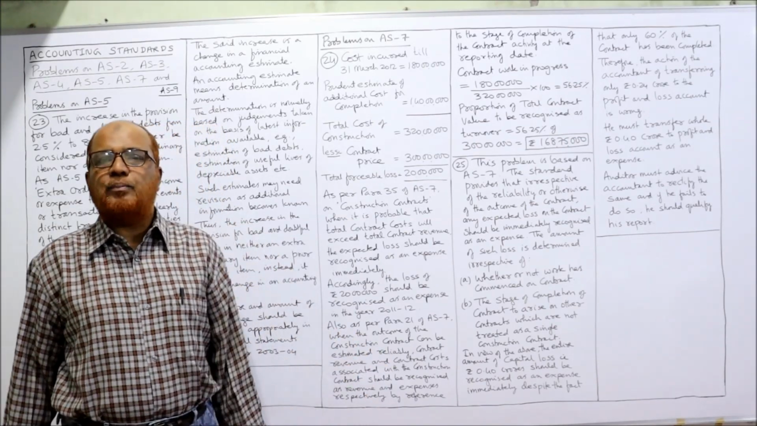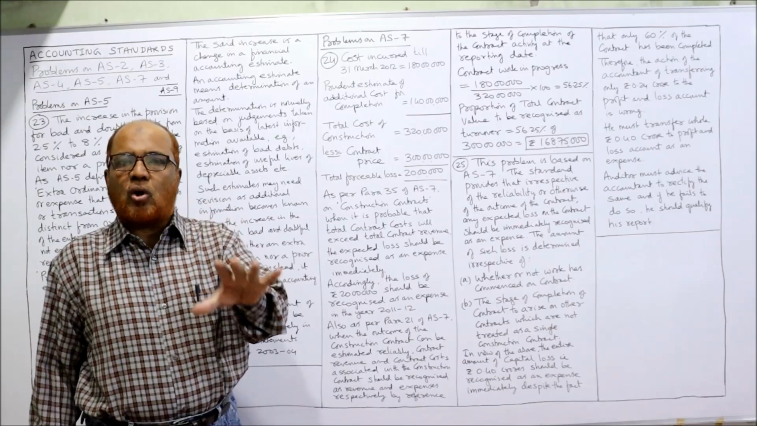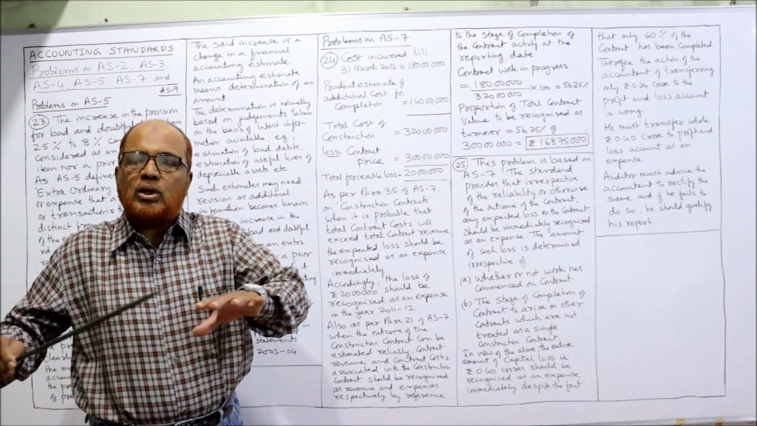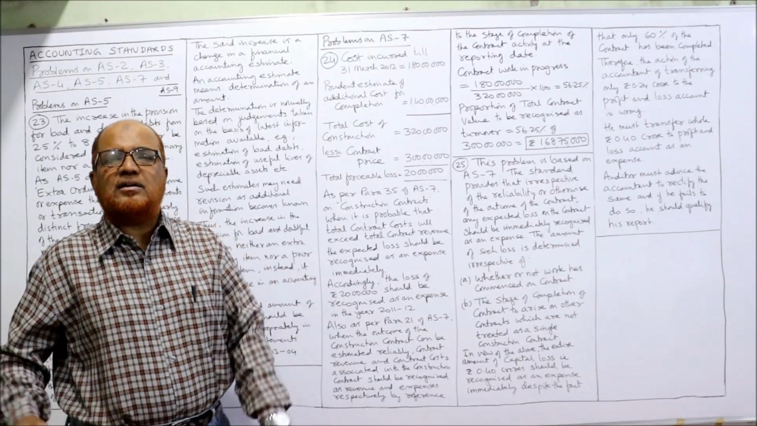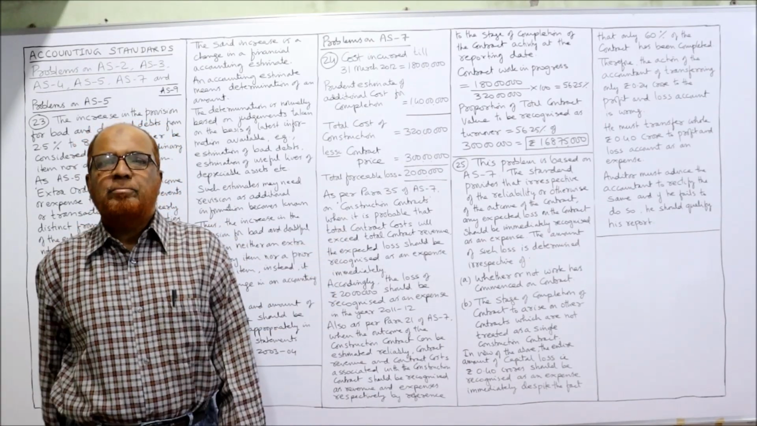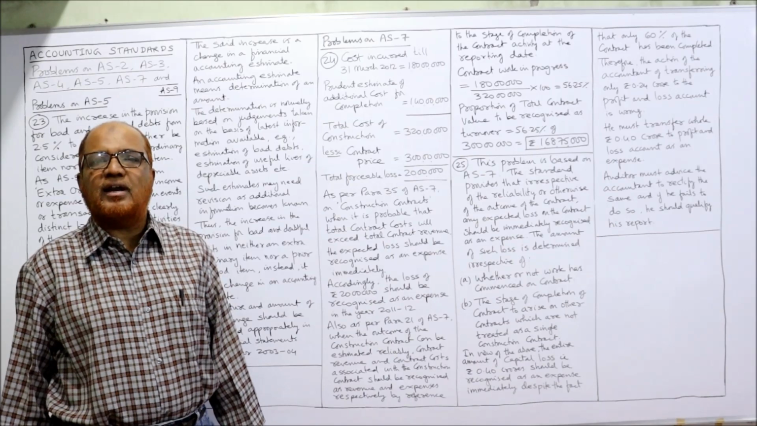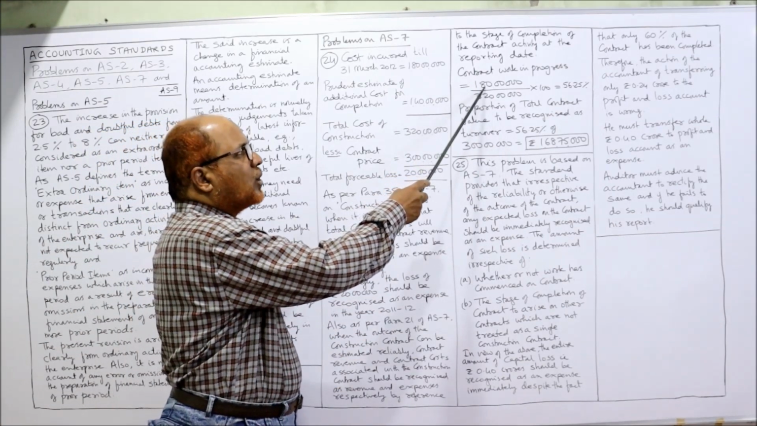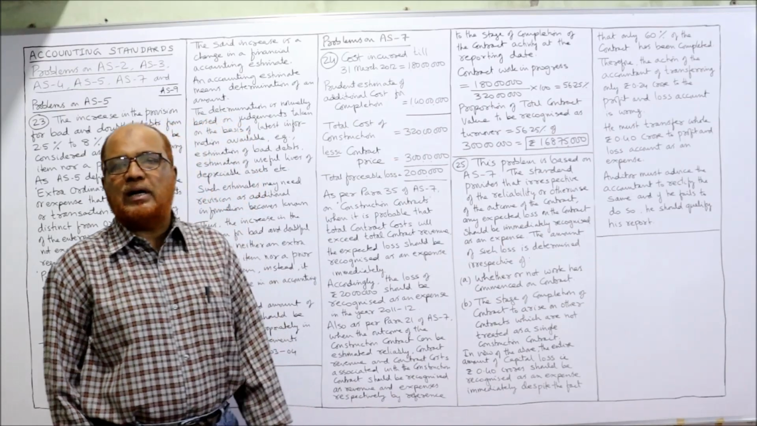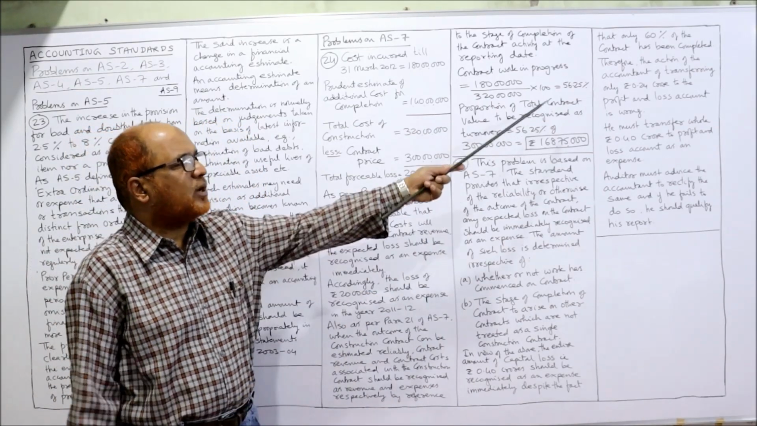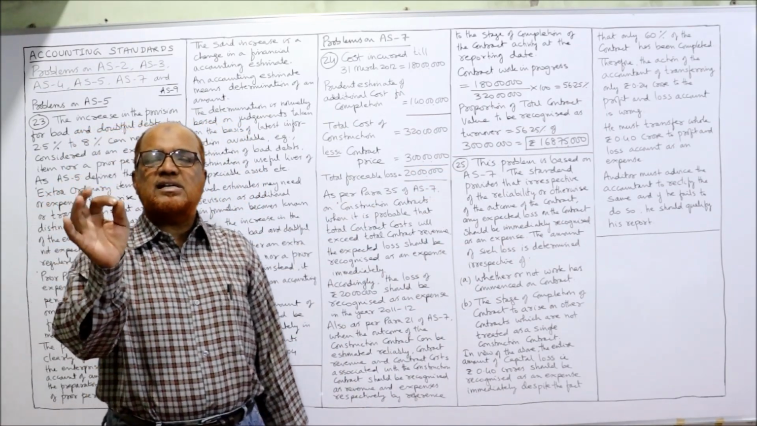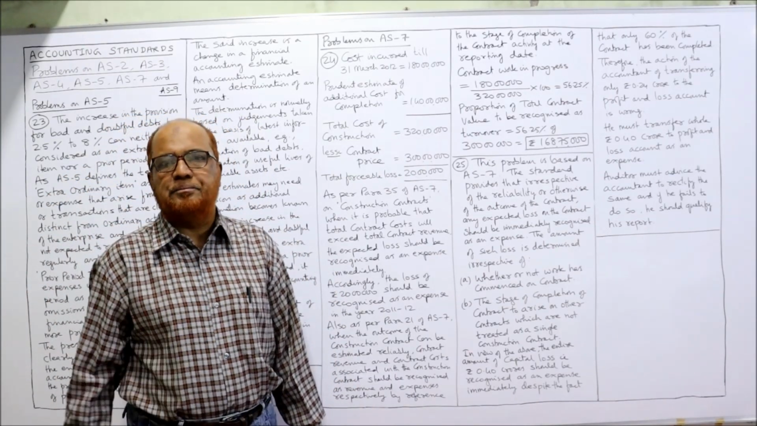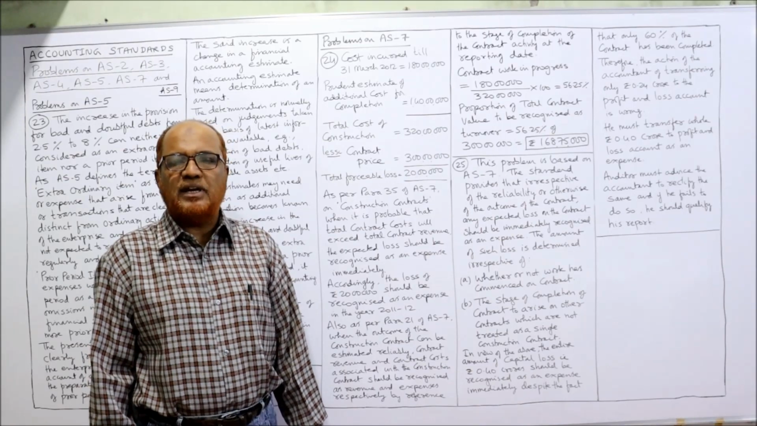So here in our problem, the expenditure already incurred is 1 crore 80 lakh, whereas the total cost of the contract is 3 crore 20 lakh. So what is the percentage of work done? Percentage of work done is 1 crore 80 lakh divided by 3 crore 20 lakh into 100, you will get 56.25. So 56.25 percent of cost has been incurred.